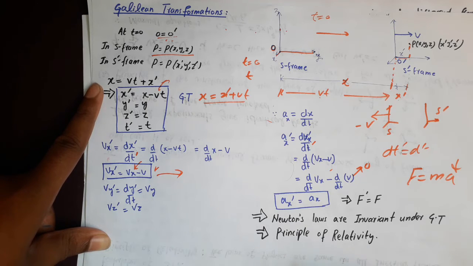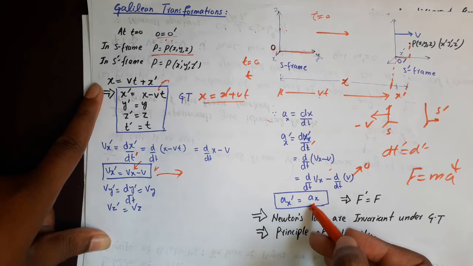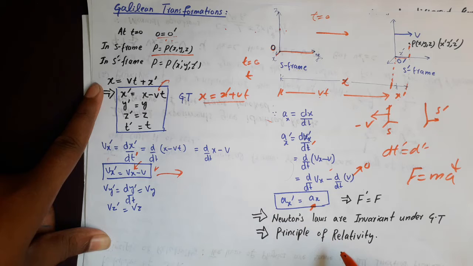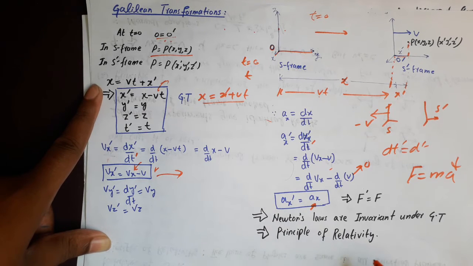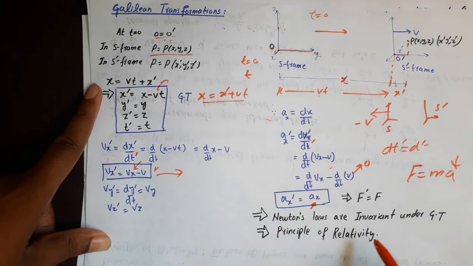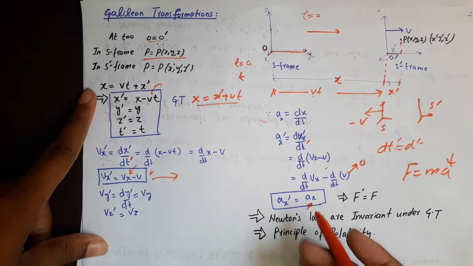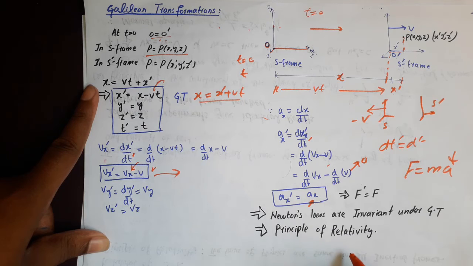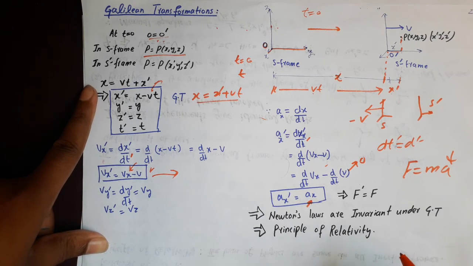Newton's laws are invariant under Galilean transformation, and it leads to the principle of relativity. Since ax prime is equal to ax, there is no preferred rest frame, or no preferred inertial frame. It is up to you which frame you choose for your measurements. In all of these frames you will get the same result. This is basically the principle of relativity. I am going to talk about the principle of relativity in the next video, where I will discuss the postulates of special theory of relativity.